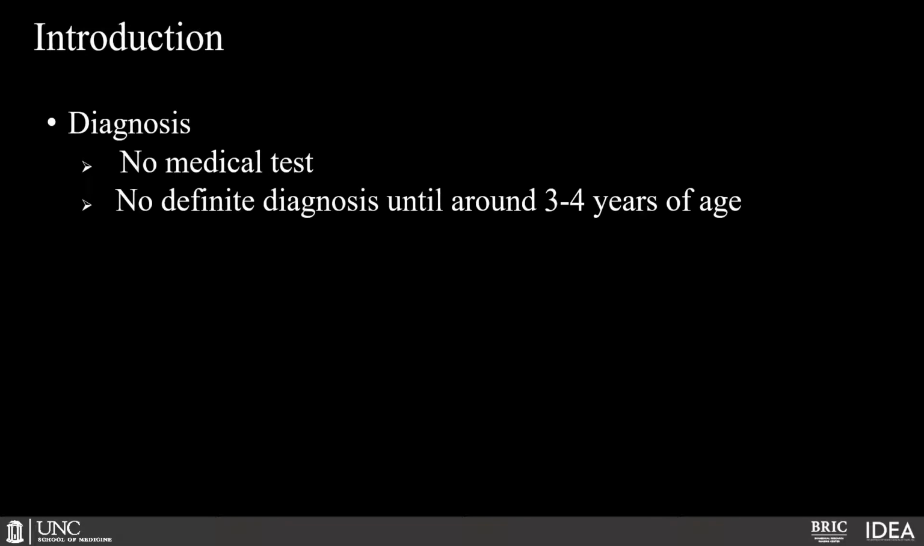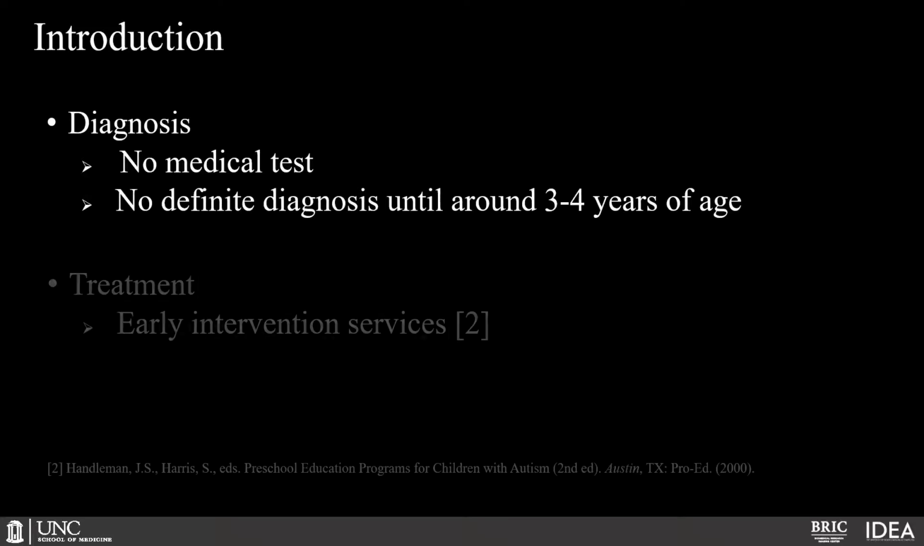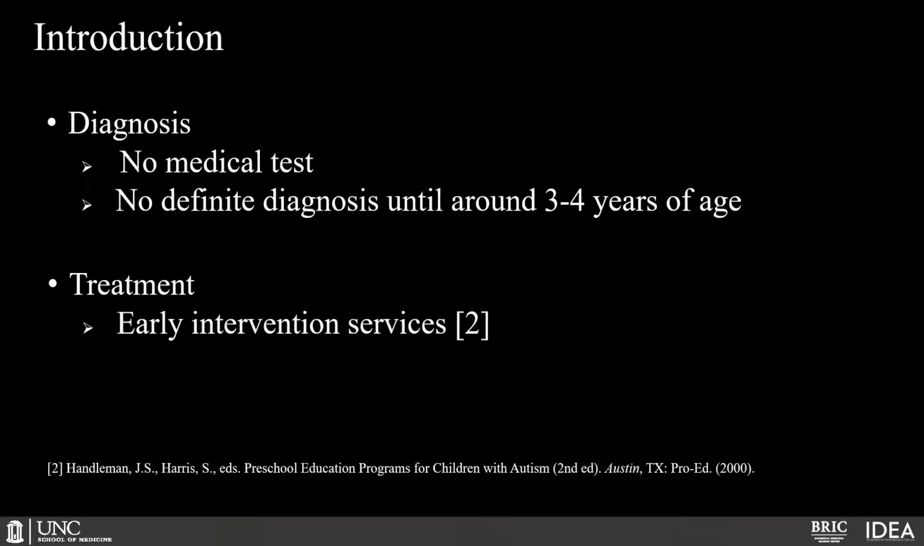Unfortunately, there is still no medical test for autism, and because the behavioral symptoms of autism, such as repetitive behaviors or delayed speech development, will not appear before 3 to 4 years of age, autism cannot be reliably diagnosed until this time point. In addition, some research indicated that early intervention services are useful for preventing the development of autism. Therefore, it is important to develop a system to categorize infants at risk of autism at the early stage.